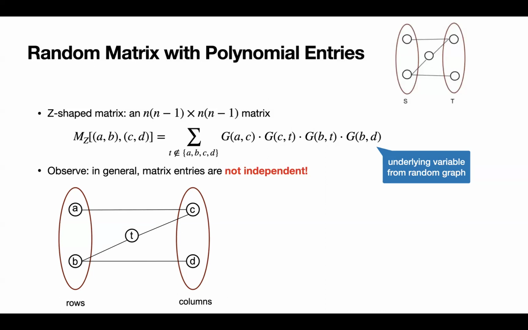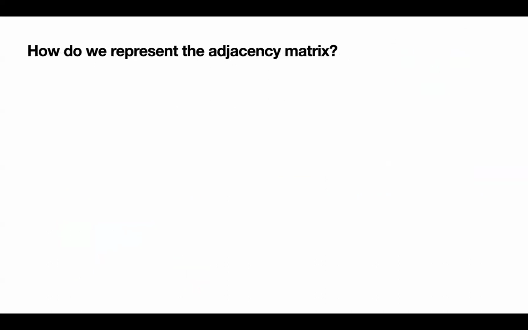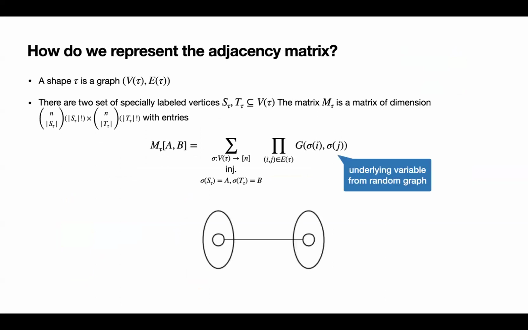And this non-independence or the correlation across entries really prevents us from applying most results in random matrix theory. And just to recap, this diagram language also captures the adjacency matrix. For example, it is just a simple line graph with two vertices. It's a toy example.